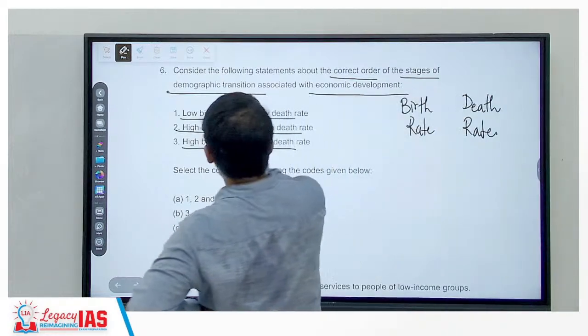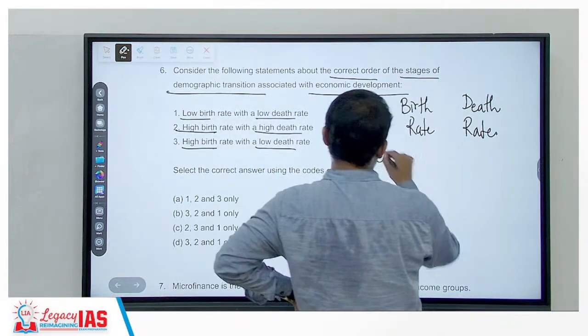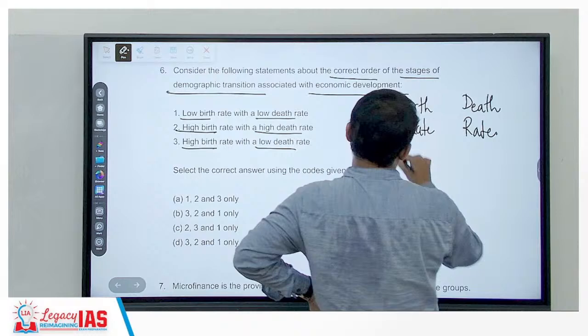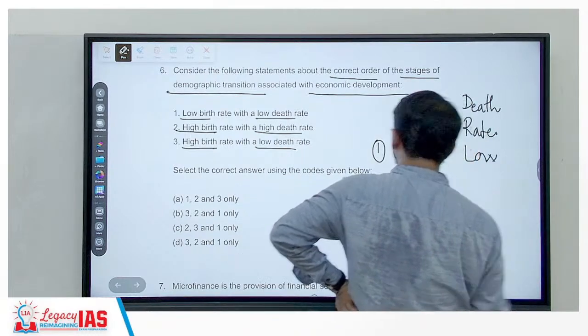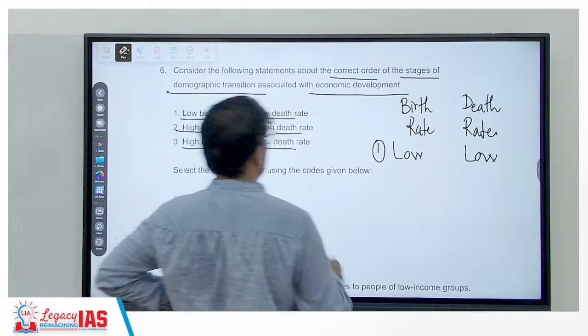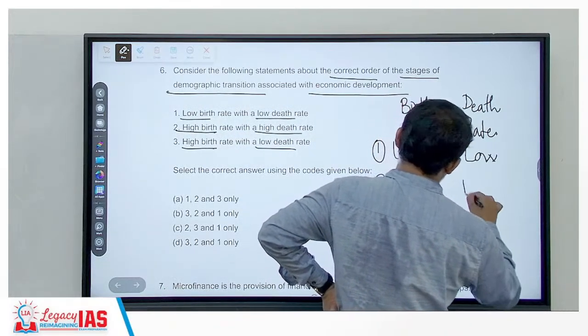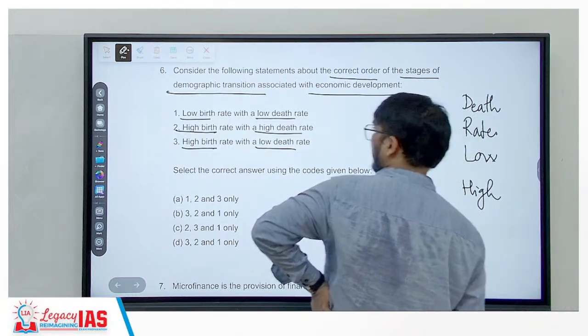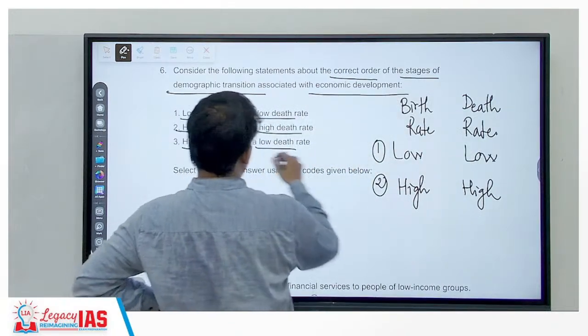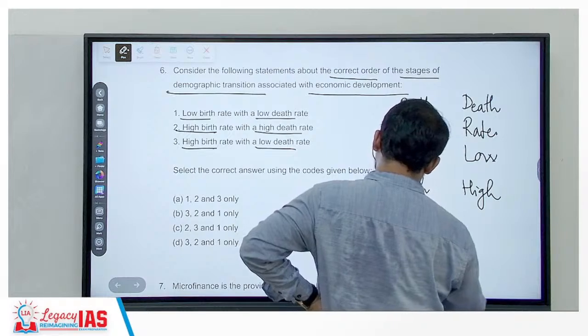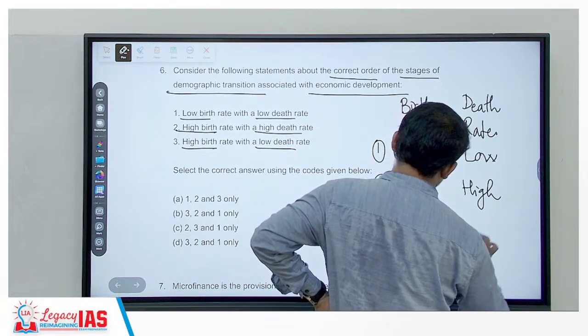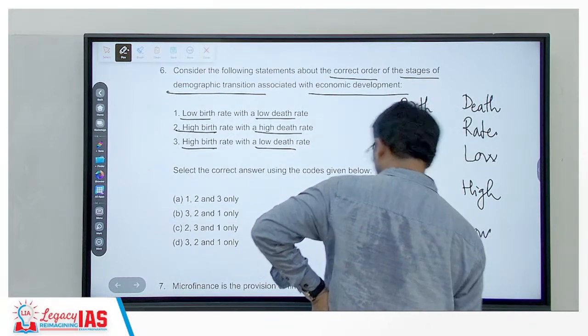So first statement: low birth rate, low death rate. Second: high birth rate, high death rate. Third is high birth rate and low death rate.